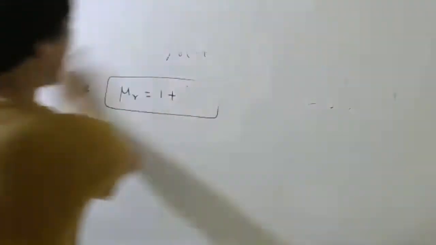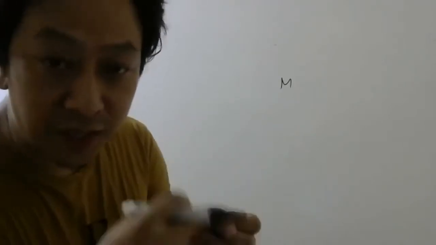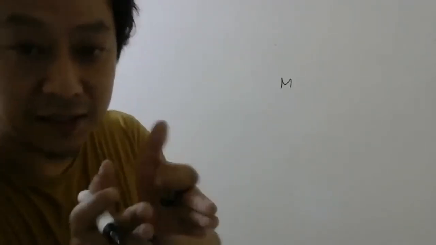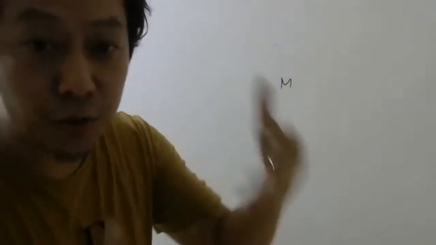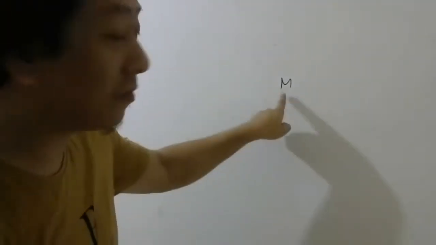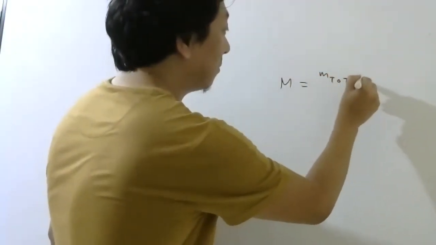So let me try to quickly revise once. What are the important things I did just now? The first thing is magnetization. Magnetization means that when you apply some external magnetic field to a material, the atomic dipoles inside the material feel a torque and come in the same direction. So the total magnetic moment increases. To express the total magnetic moment of the sample, we invented this quantity, which is total magnetic moment per unit volume.